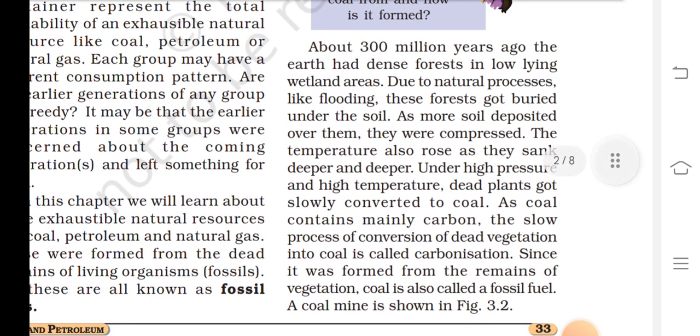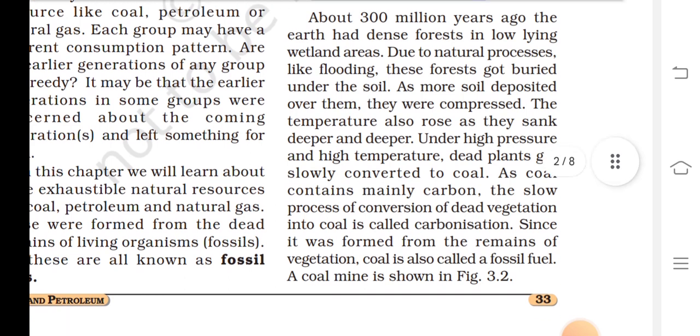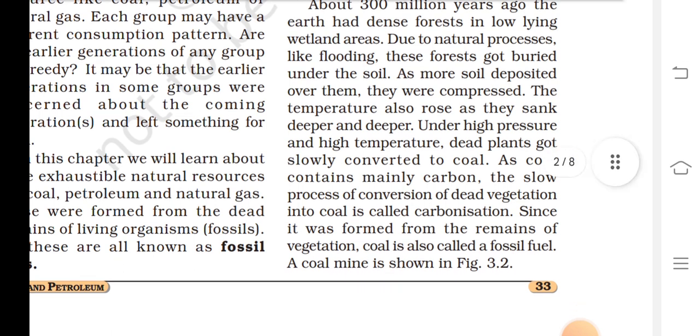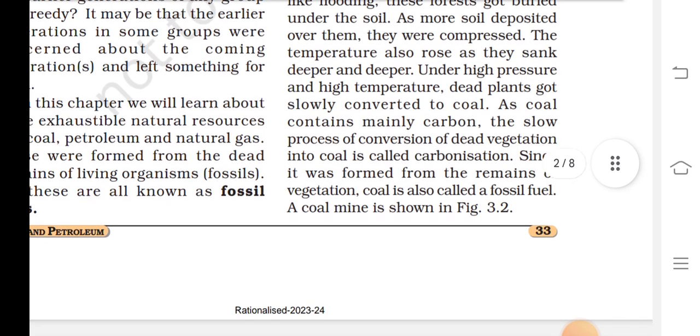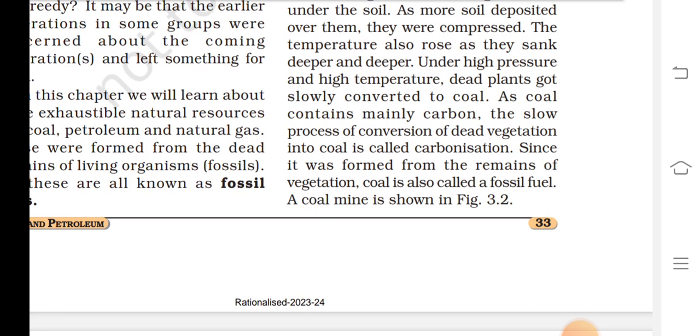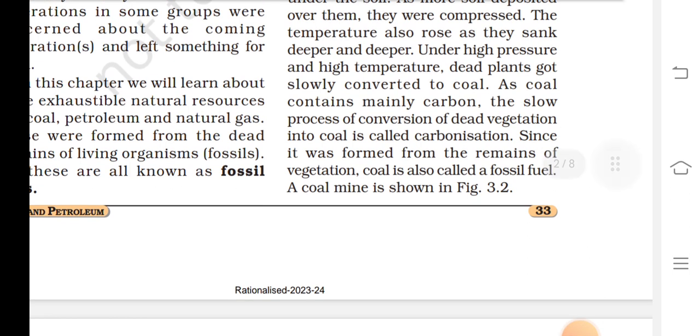Story of coal. Where do we get coal from and how is it formed? About 300 million years ago, the earth had dense forests in low-lying wetland areas. Due to natural processes like flooding, these forests got buried under the soil. As more soil deposited over them, they were compressed. The temperature also rose as they sank deeper and deeper, under high pressure and high temperature.